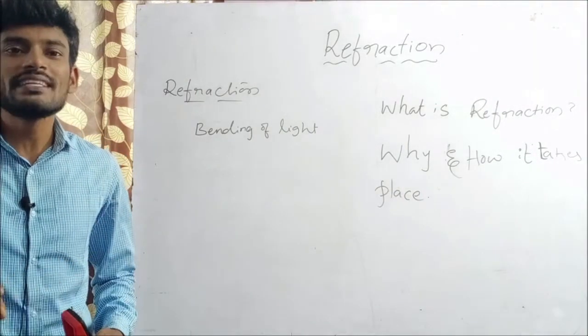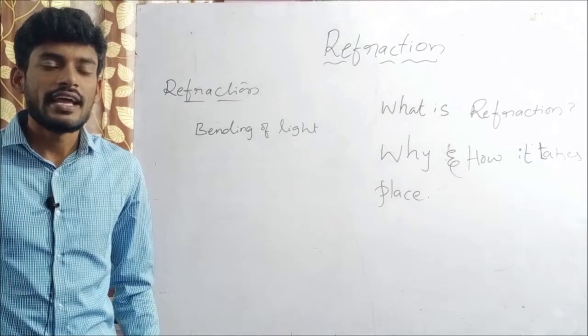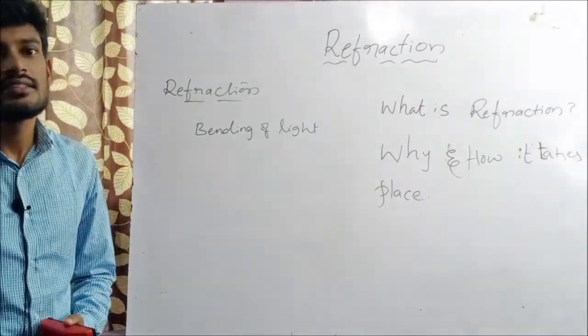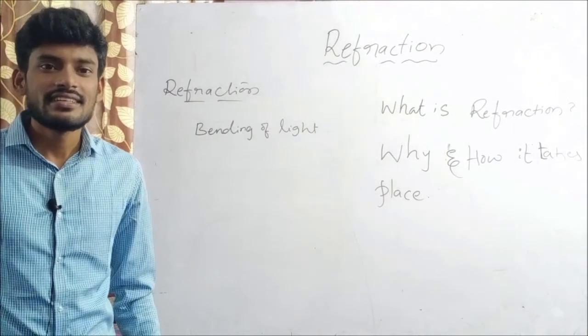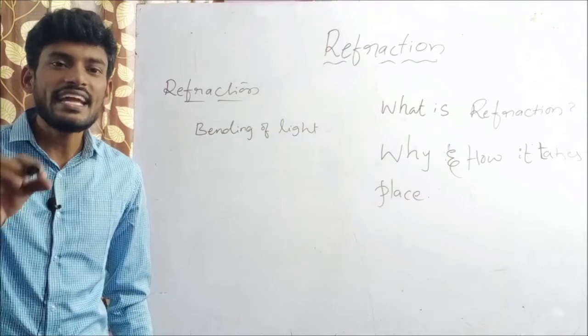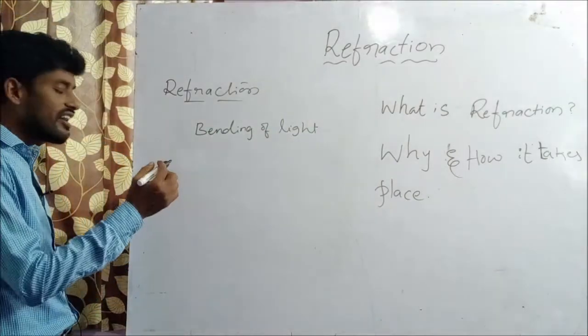Why does it have to bend? According to the famous scientist Einstein, the light velocity is the maximum. Light means here light wave.